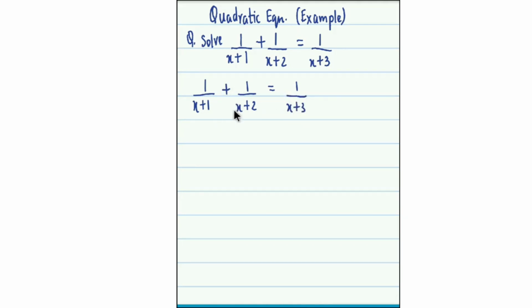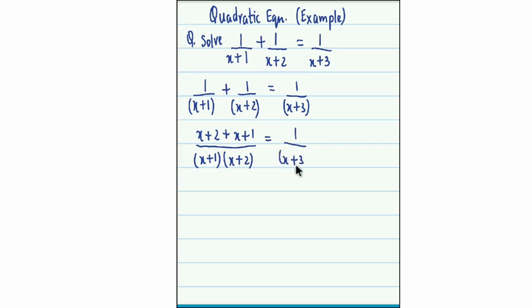Now on the left hand side we equalize the denominators. So we just put this in brackets so things become easy. Let us equalize the denominators on the left hand side. So 1 times x plus 2 will give us x plus 2, plus x plus 1 into 1. So that becomes x plus 1 divided by x plus 1 into x plus 2 equal to 1 upon x plus 3.